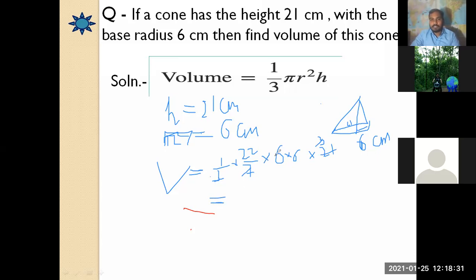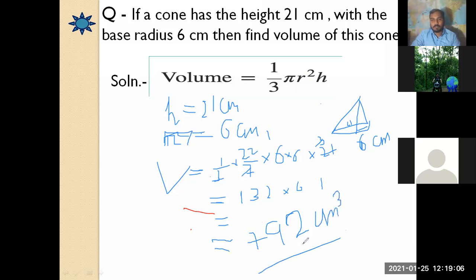Now after multiplication, 6 2s are 12, carry 1, 6 2s are 12 and 1 is 13, 132, but we left 1 6 more. So now again we are going to multiply: 6 2s are 12, carry 1, 6 3s are 18, 1 is 19, carry again 1, 6 1s are 6 and 1 is 7. So now the resultant volume is going to be 792 centimeter cubes.